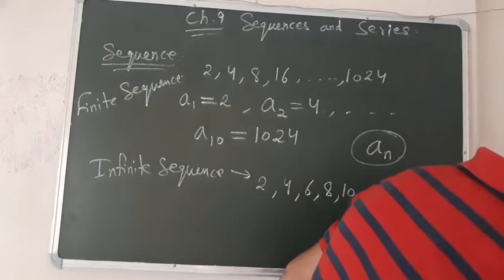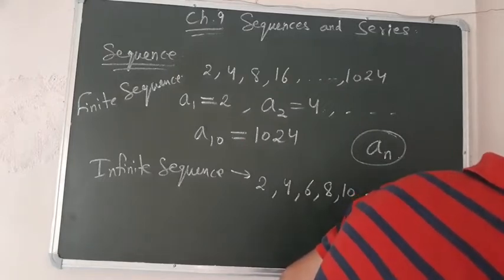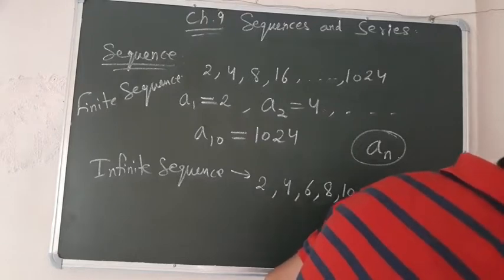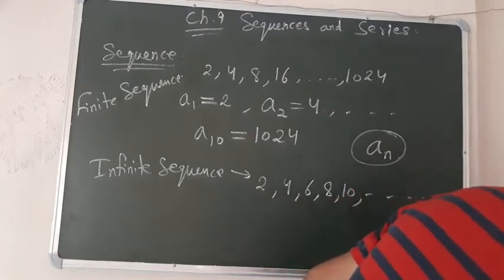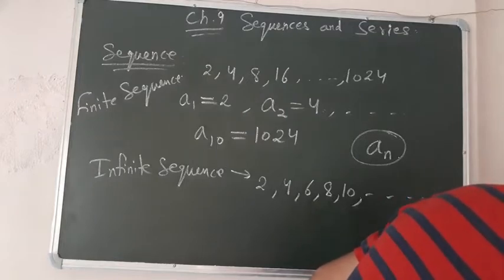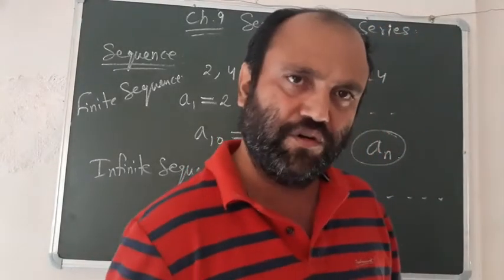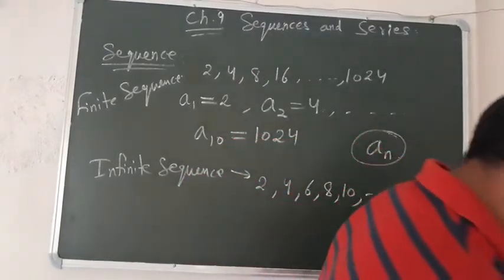Next is a series. What do you mean by a series? A sequence can be regarded as a function. Listen carefully, one line is there in your book. I am reading that line.